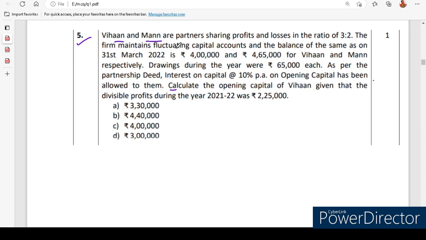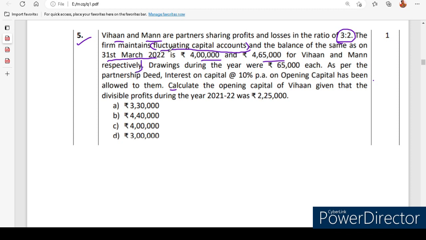Question number 5. Vihan and Mon are partners sharing profits and losses in the ratio of 3:2. The firm maintains fluctuating capital accounts, where only one single account is prepared for each partner. The balance as on 31st March 2022 is 4 lakh and 4 lakh 65,000 for Vihan and Mon respectively.